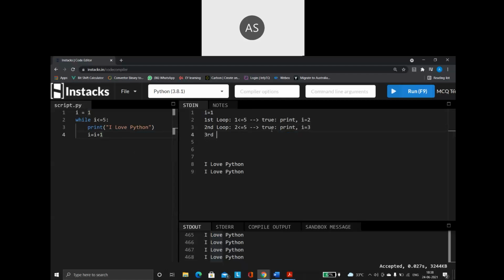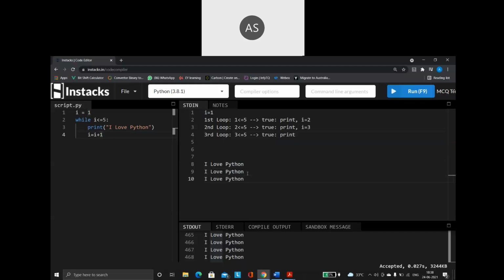So now the third time the loop is going to run. So now I value is what? 3. So 3 less than or equal to 5. Again my condition is true. So if my condition is true, what will happen? First it is going to print the statement. So print the statement means it's going to print I love Python.